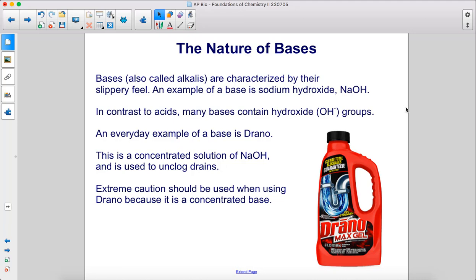An everyday example of a base is Drano. This is a concentrated solution of NaOH and is used to unclog drains. Extreme caution should be used when using Drano because it is a concentrated base.